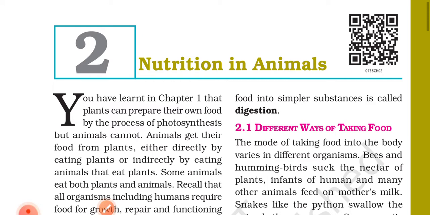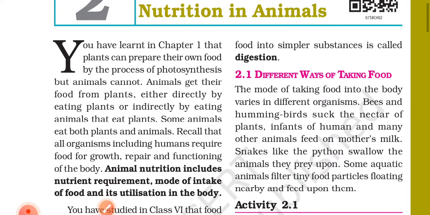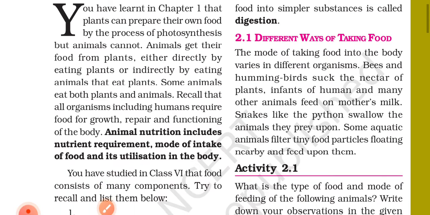चैप्टर का नाम है न्यूट्रिशन इन एनिमल्स। You have learned in chapter 1 that plants can prepare their own food by the process of photosynthesis, but animals cannot. Animals get their food from plants either directly by eating plants or indirectly by eating animals that eat plants. Some animals eat both plants and animals.